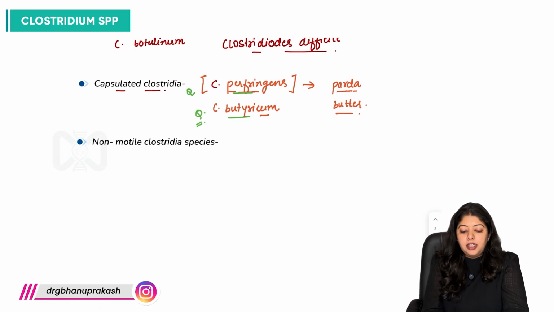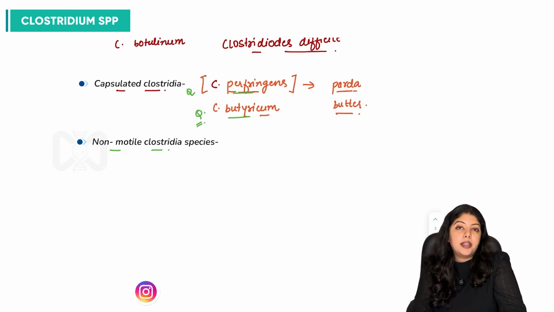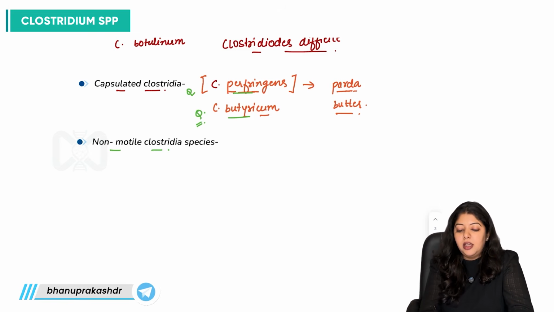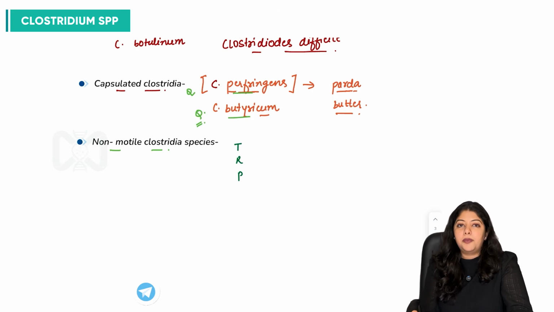And Clostridia are motile with the help of peritrichous flagella, but there are 3 species which are non-motile, right? Let's talk about those 3 species. For that, let us use the mnemonic TRP, right?